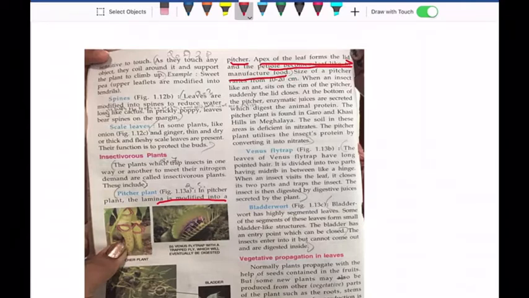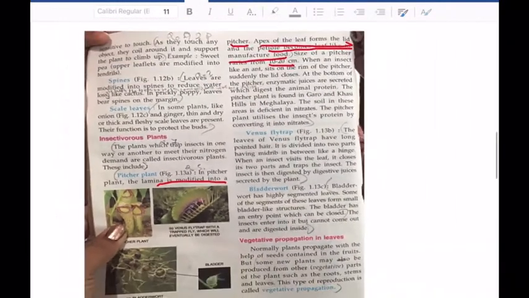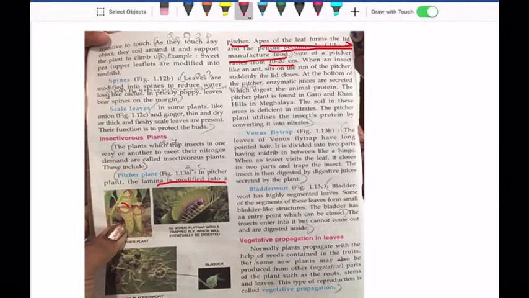Now, generally the size of a pitcher plant varies from 10 centimeters to 20 centimeters. And how do they trap insects? You see, when an insect like an ant sits on the rim of the pitcher, the rim meaning the outline, this portion, what happens? The apex immediately closes.